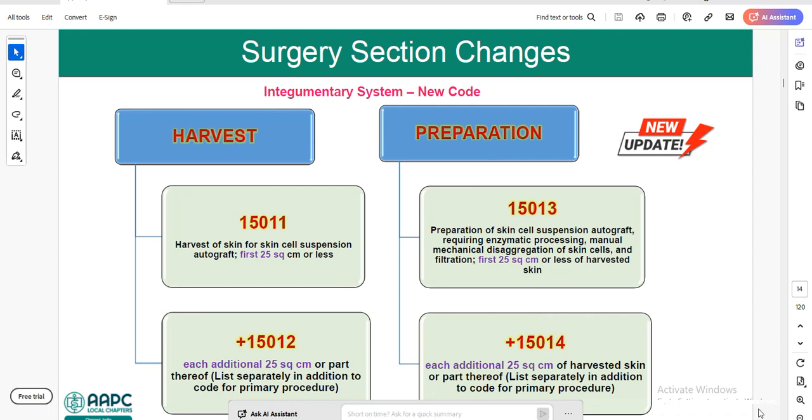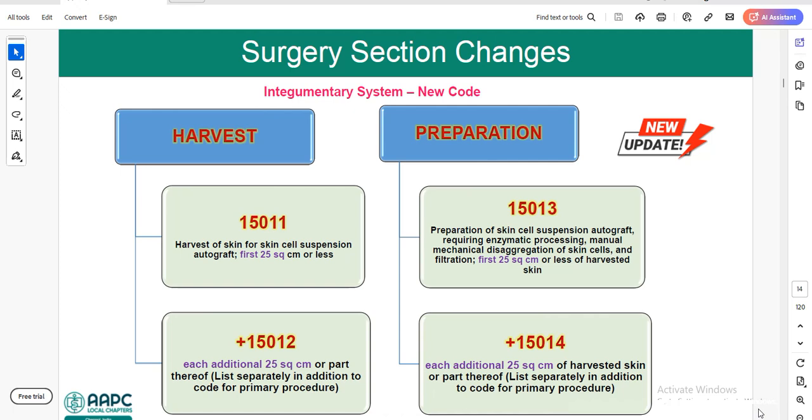Okay. Next we have preparation codes 15013 and 15014, which is an add-on code. So first step is harvesting, correct? Then preparation. In order to prepare the suspension, we need to use 15013 and 15014.